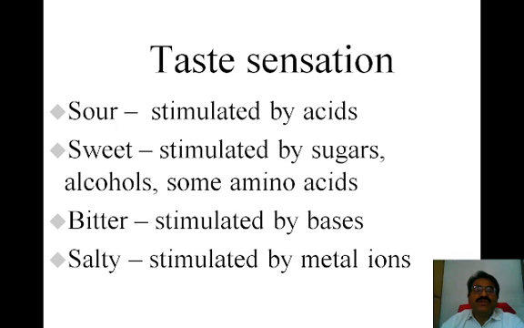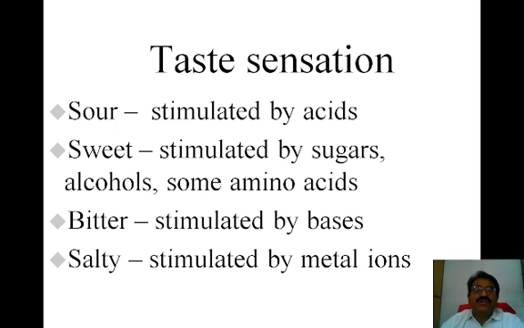Now the sensitivity of the taste buds in different locations. As we already know, our tongue has different areas, and these different areas have the ability to detect specialized types of taste. The anterior tongue is more sensitive to the sweet. So the tip of the tongue, the anterior part, has the ability to detect the sweet taste and salty substances.